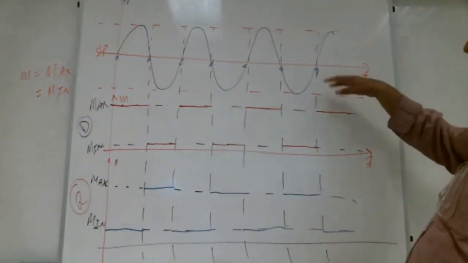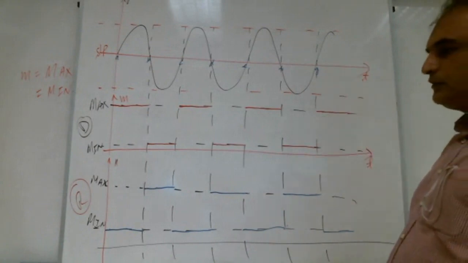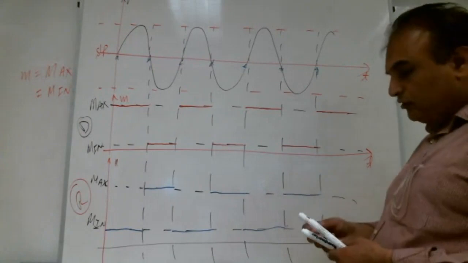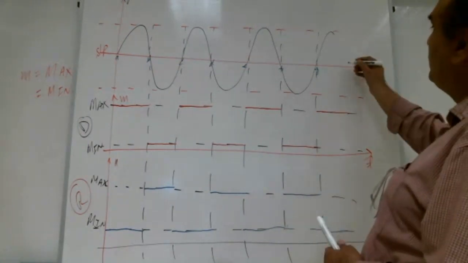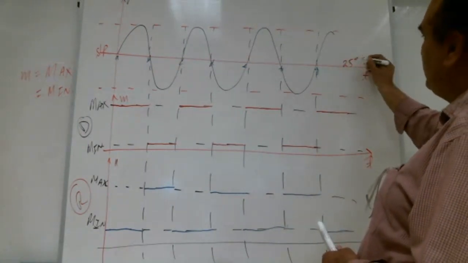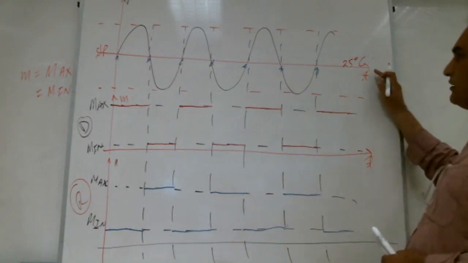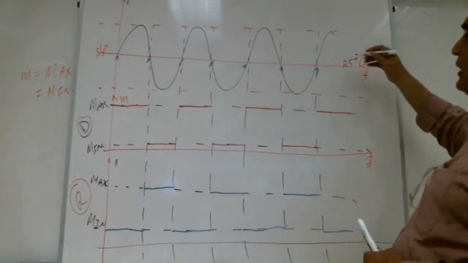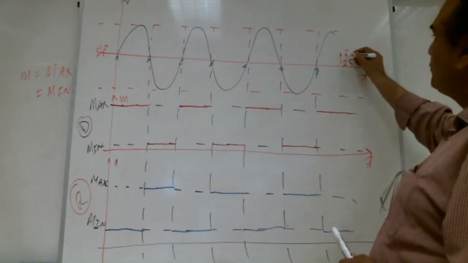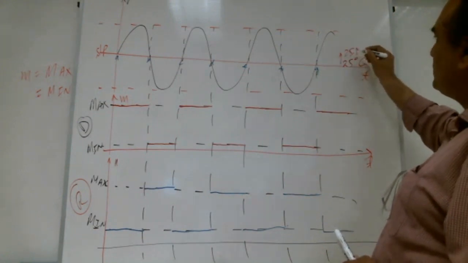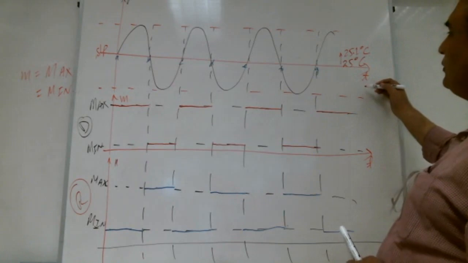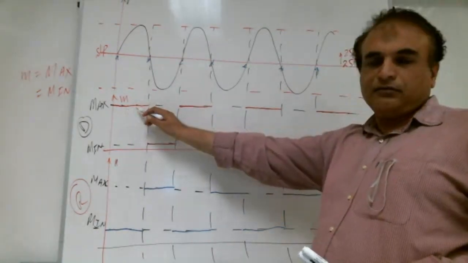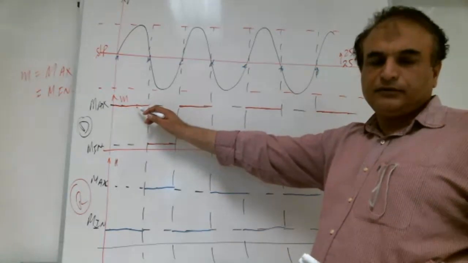Now, what does this mean? Everybody has an air conditioner, right? So if the set point is 25 degrees centigrade, what is the set point, Shabab? 25 degrees centigrade, right? And it increases to 25.1 degrees centigrade. What will happen if it is direct? The compressor will come on, right, Shabab? Yes.